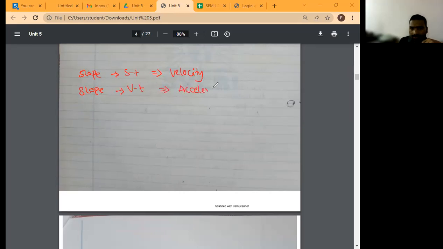Correct? Then the area under the VT curve will give displacement. Then the area under the AT curve will give what? It is velocity. Is it clear, everyone?